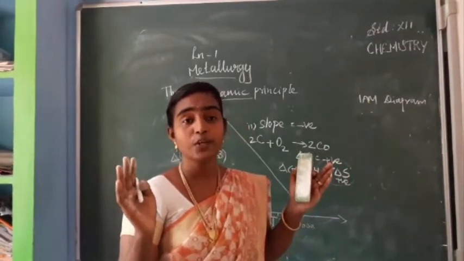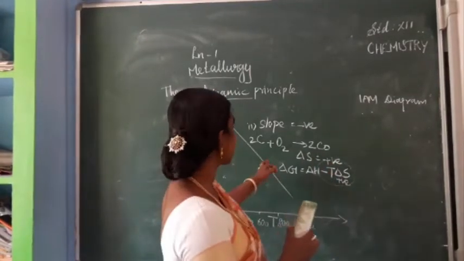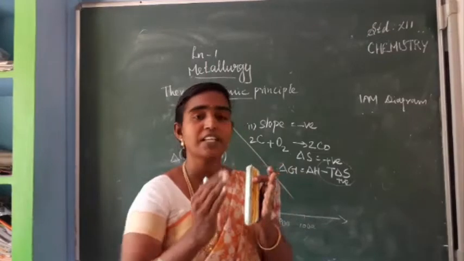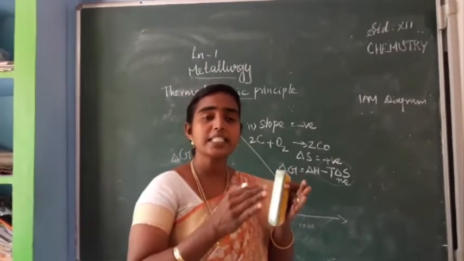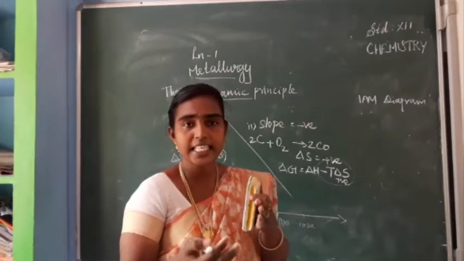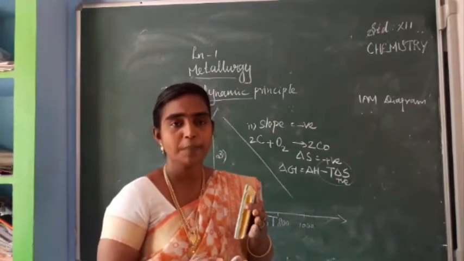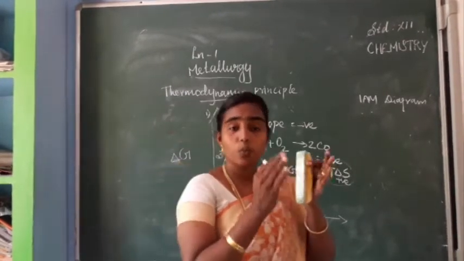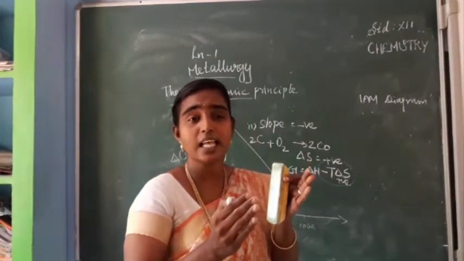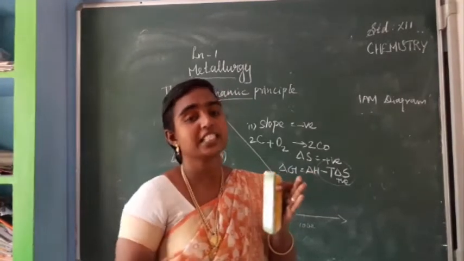Above 1000 Kelvin only can we expect this carbon monoxide formation. But even at 600 to 700 Kelvin, these metals can form oxides. They can oxidize easily. Okay. Why is this? Because at a particular temperature itself, they can undergo phase transition.